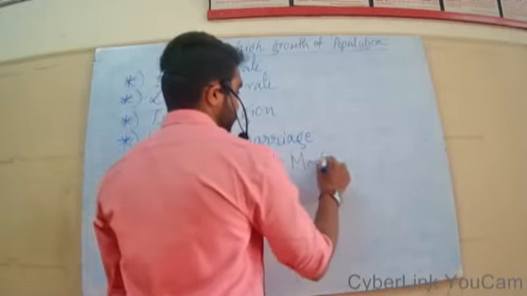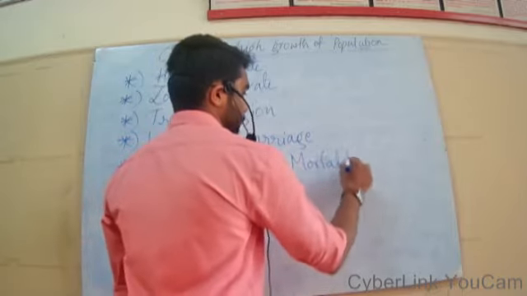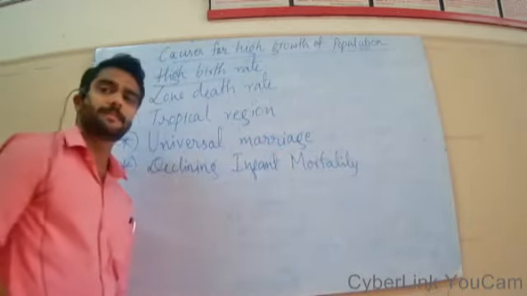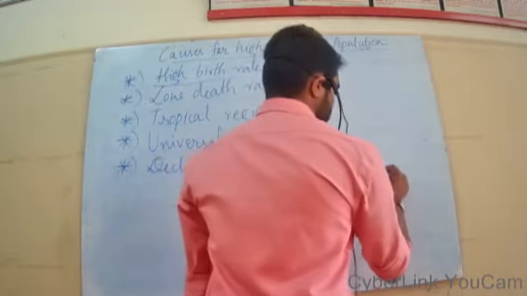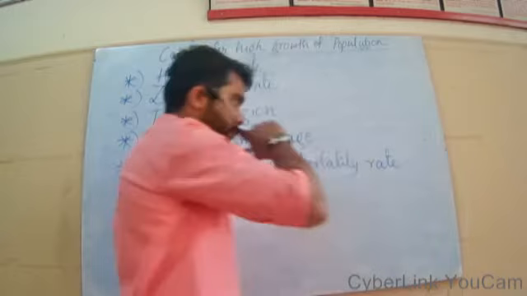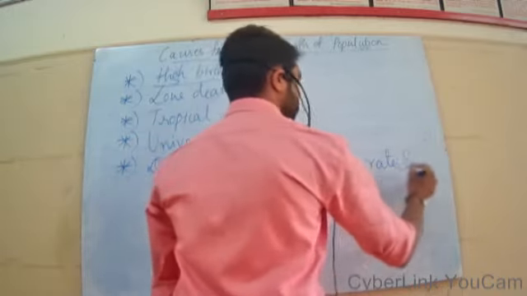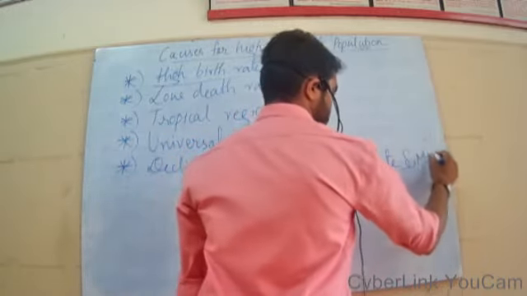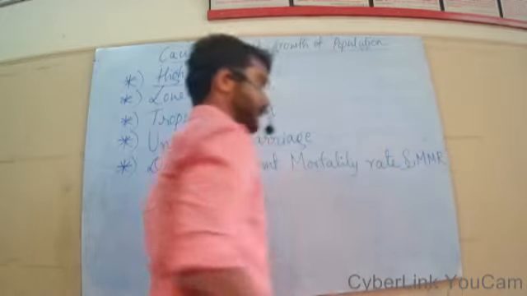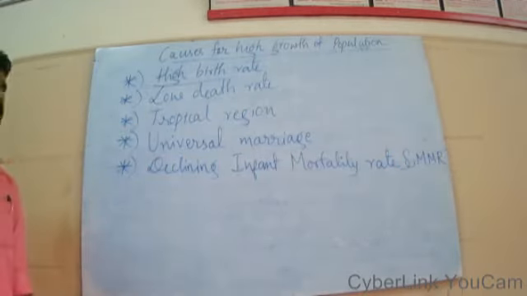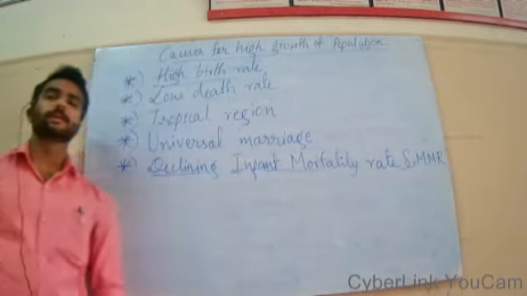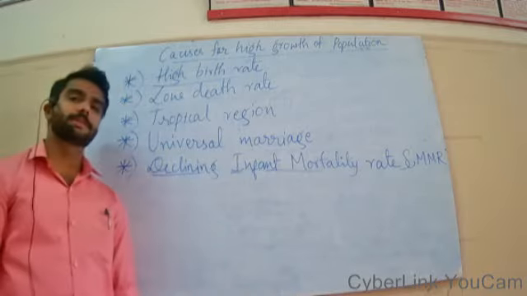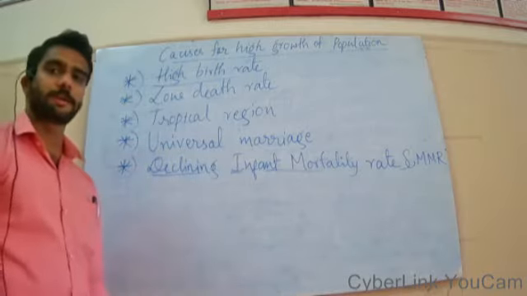What do you mean by infant mortality rate? Infant mortality rate is the number of deaths of children per thousand. I'm going to write this in a short way. Maternal mortality rate, MMR, denotes maternal mortality rate. So declining infant mortality rate is also a major reason for increasing the population of our country.